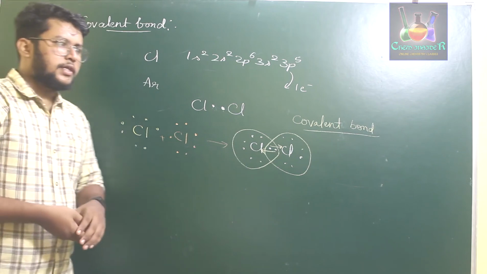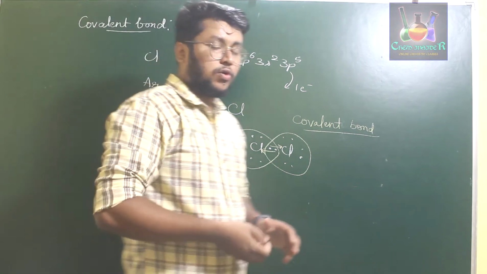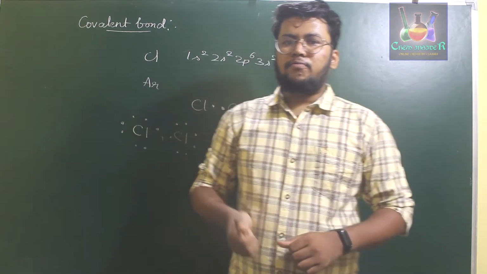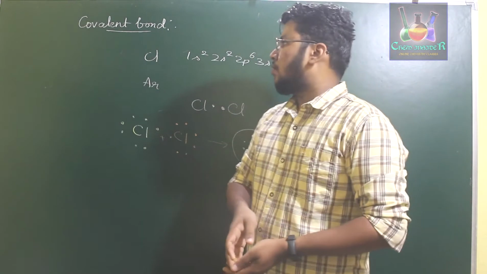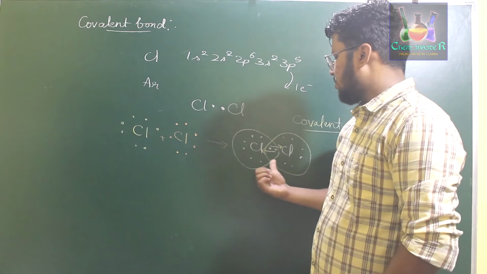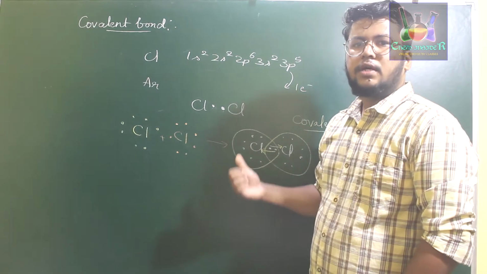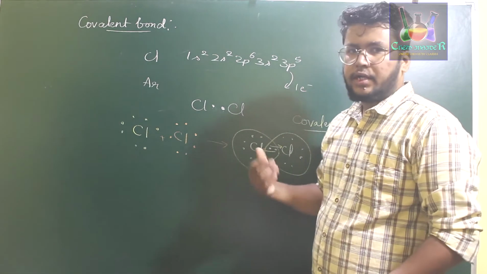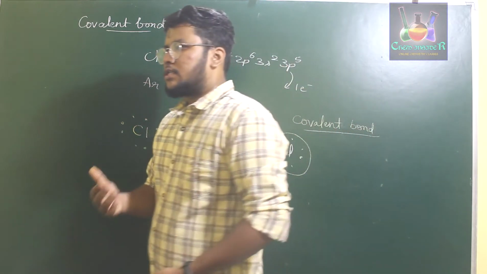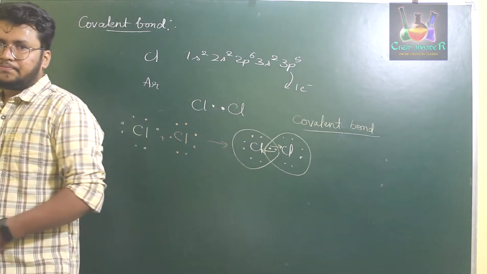So how do you define a covalent bond? It is a type of bond arising because of mutual sharing of electrons between atoms of the same element or of different elements in order to obtain a stable octet configuration.